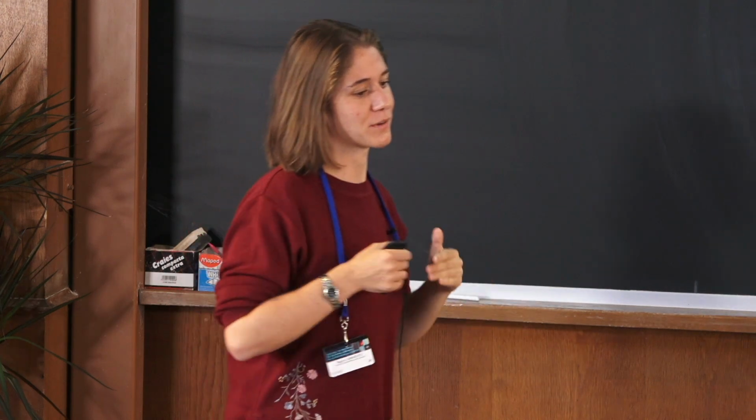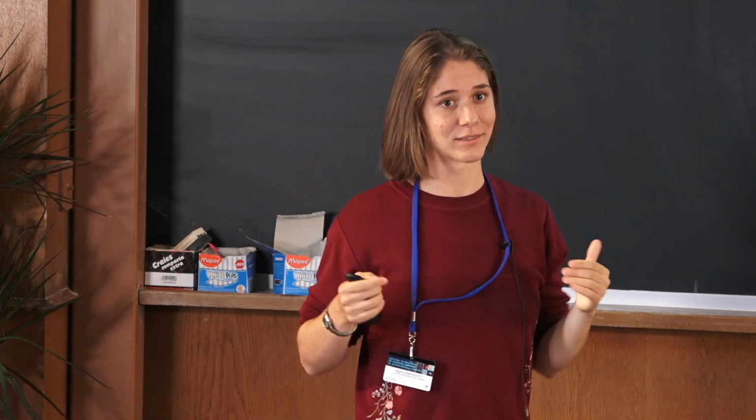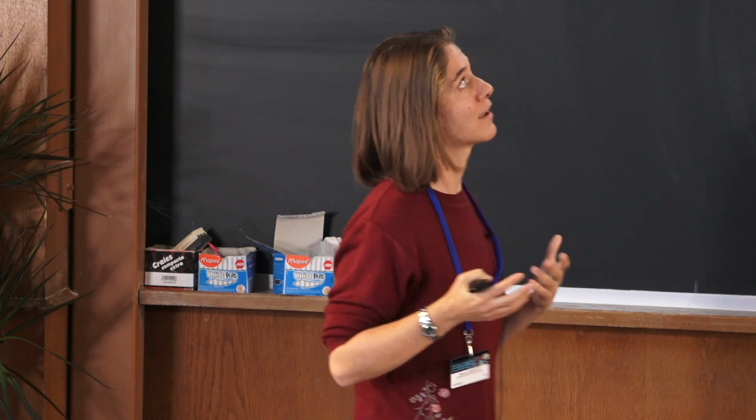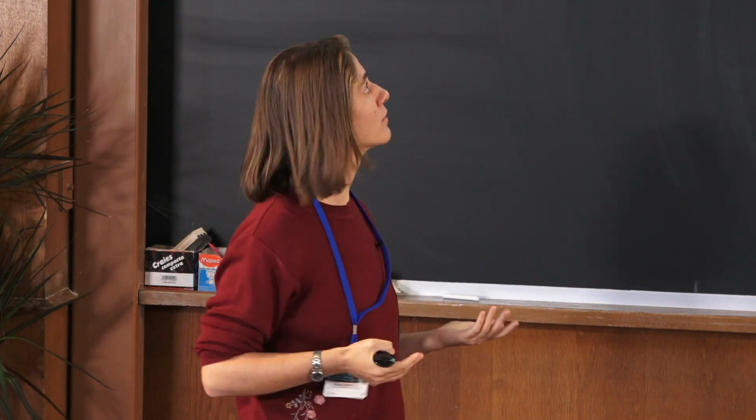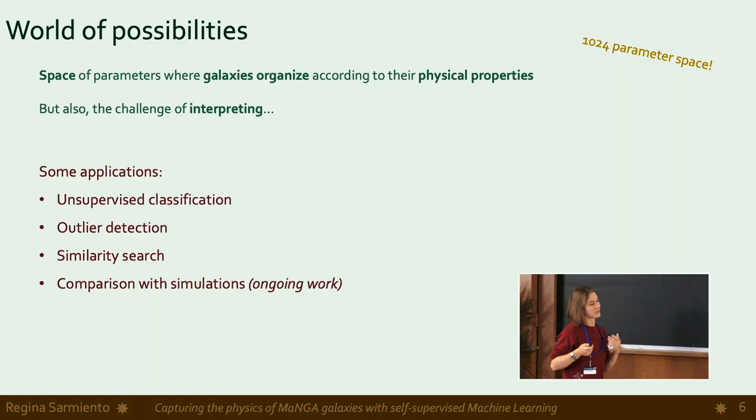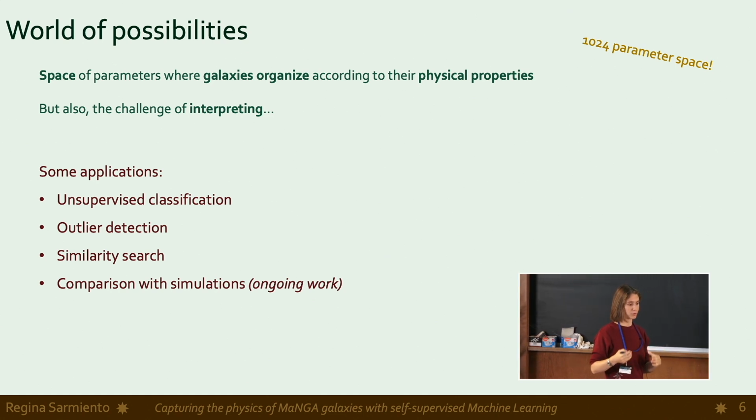So great, now we have our representation space where our galaxies are organized according to their physical properties rather than instrumental biases. But this is also a challenge because it's a quite high dimensional space and we need to interpret it. So what we proposed to do was an unsupervised classification to understand what are the mean properties of each group occupying the different regions of the representation space. Then there are other applications like outlier detection, similarity search, and then we're also moving towards comparing with simulations with this representation space.